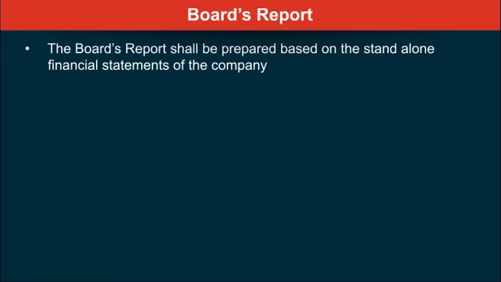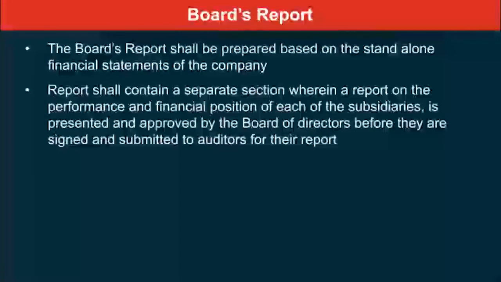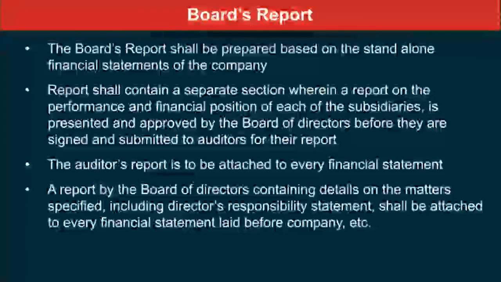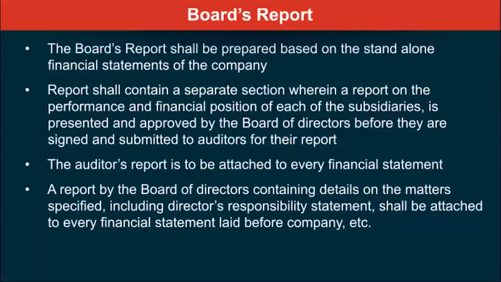However, there will be a separate section in it wherein a report on the performance and financial position of each of the subsidiaries is presented and approved by the board of directors before they are signed and submitted to the auditors for their report. The auditor's report is required to be attached to every financial statement, and a report of the board of directors would contain certain specified matters.